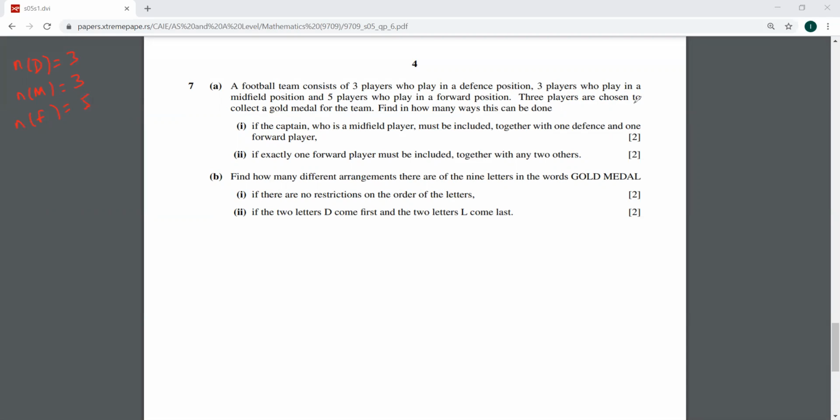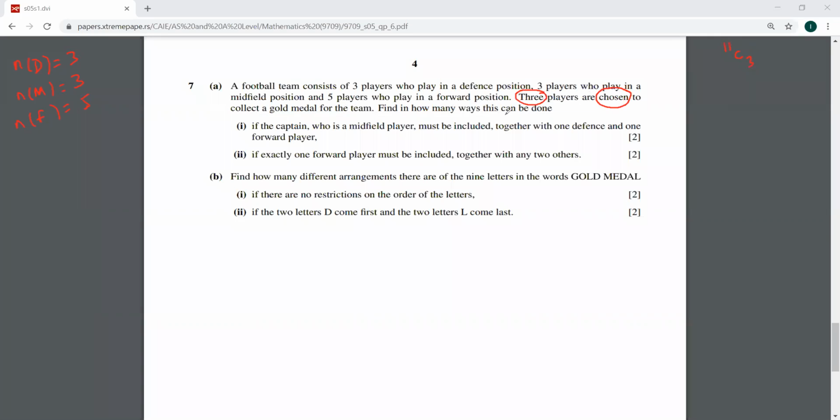Three players are chosen to collect a gold medal for the team. Now look at this, focus on the word chosen. So three players are chosen. Find in how many ways this can be done. Now suppose there were no restrictions, then in how many ways could this be done? Then this could simply be 11C3. You have to choose 3 out of 11.